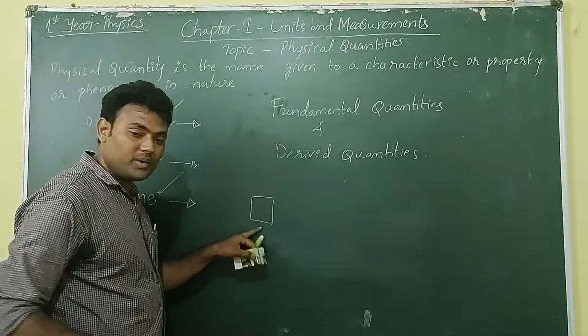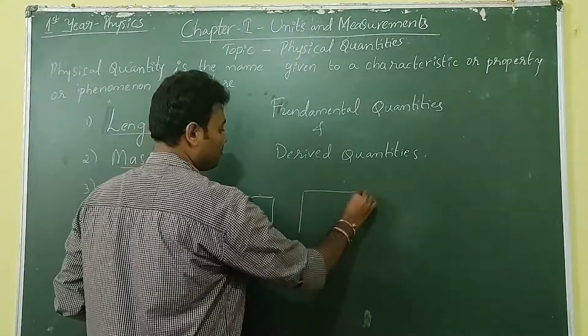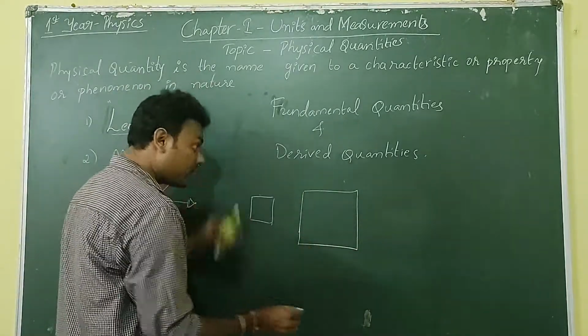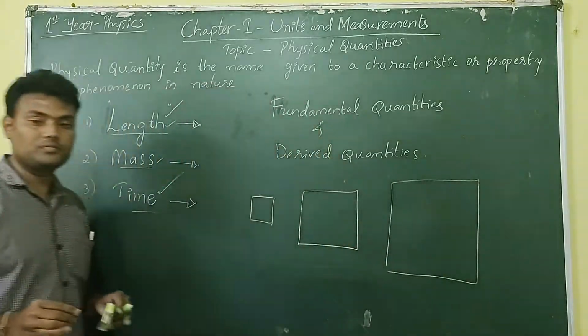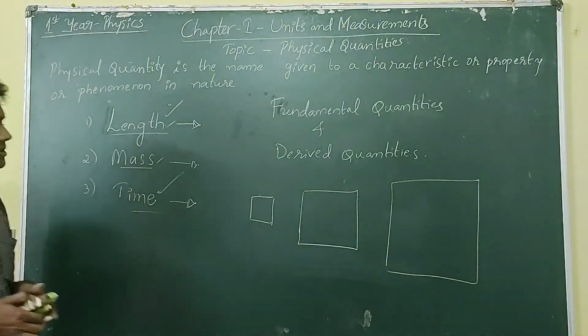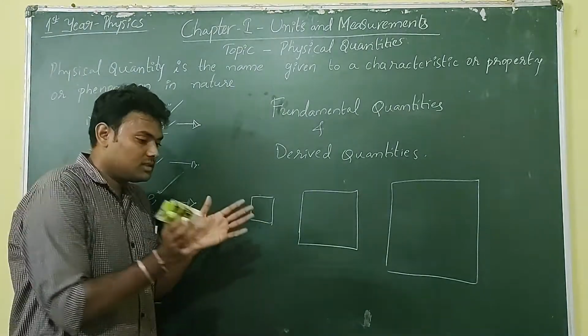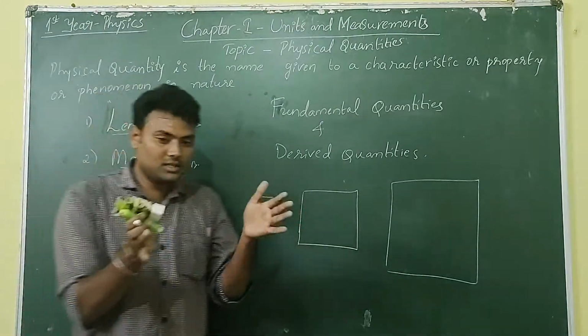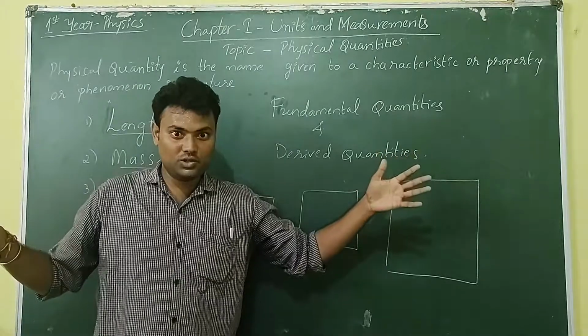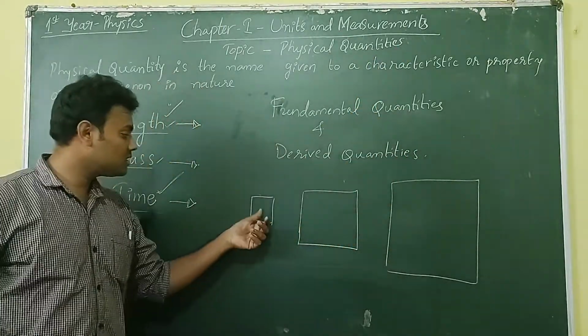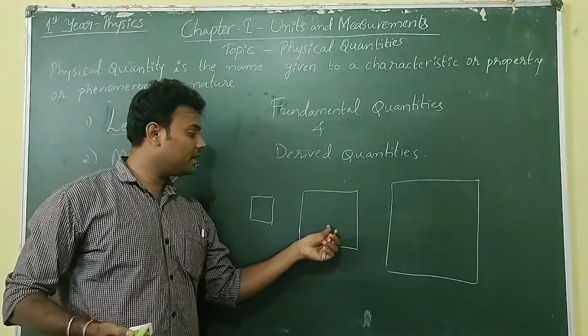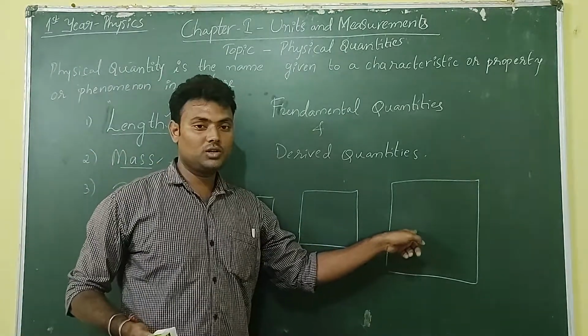Take a small piece of paper, a medium size paper and a large size paper. Okay. See, this is this much, this is this much, this is this much. This is small, medium, large.